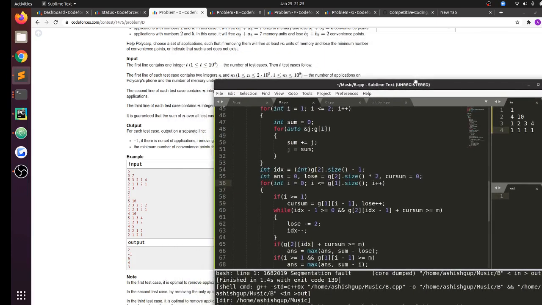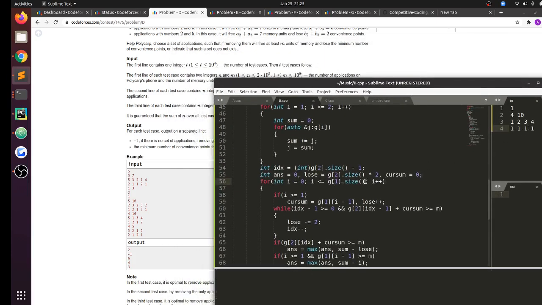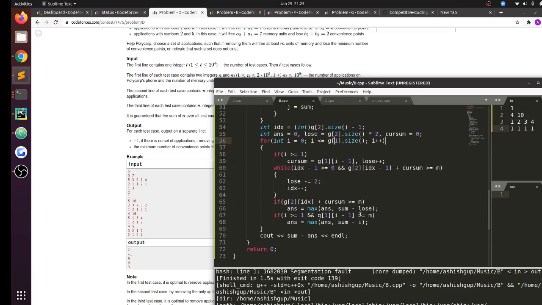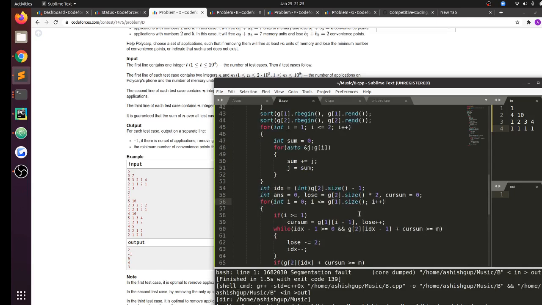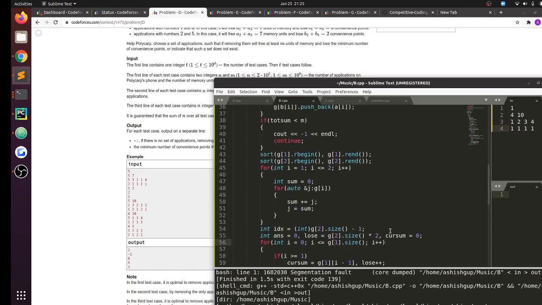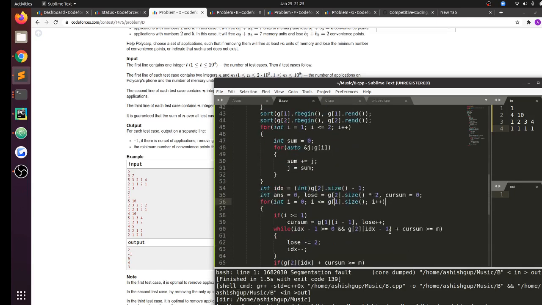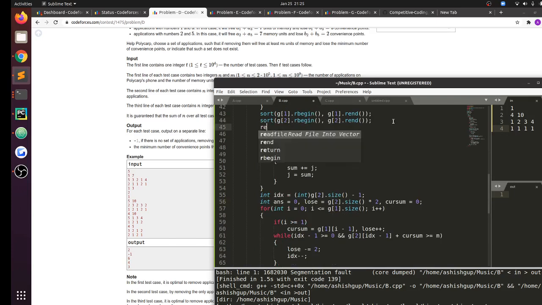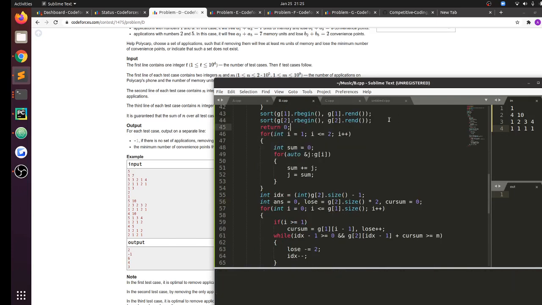That is the correct input format, right? Why am I getting RTE? It's not over here. Not even over here.